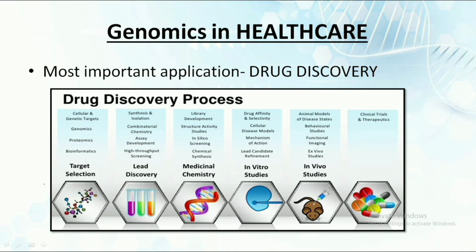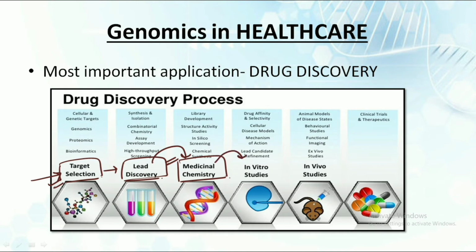The first step in the drug discovery process is target selection. We would be selecting the target that we actually want to act upon. Then we would be discovering the lead that we want in order to complete the process of the drug. After the lead discovery, we would be jumping on to medicinal chemistry. That is, we would be understanding the actual medicinal chemistry of the drug that we want to develop. Then we would be doing the in vitro studies.